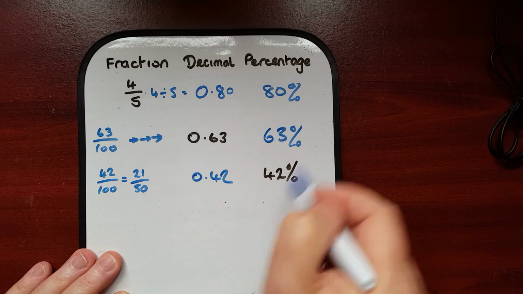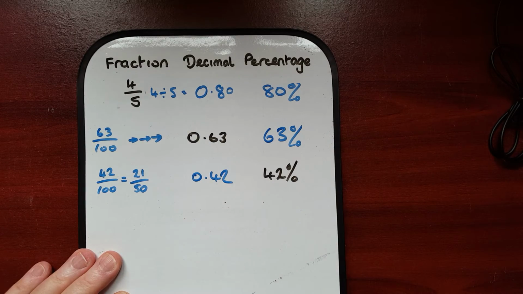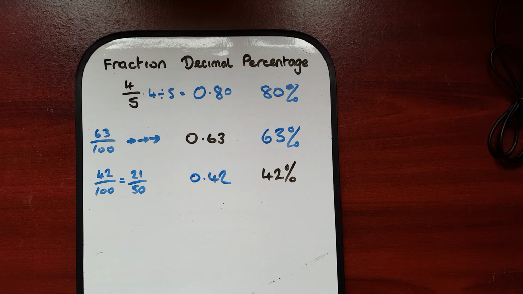Okay, so switching between decimals and percentages, exceptionally easy. Moving from a fraction to either of the others, it's just do the division sum. And moving from a decimal to a fraction, put it over 100 and simplify it if you need to. Now that's it for the basic percentages. There are more videos that will take you on to more complicated things in percentages, so please go ahead and watch those if you fully understand that.